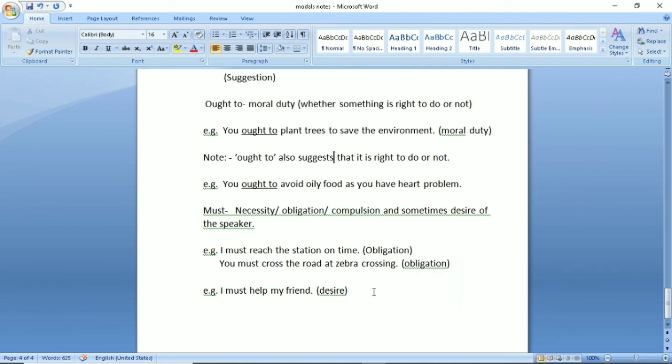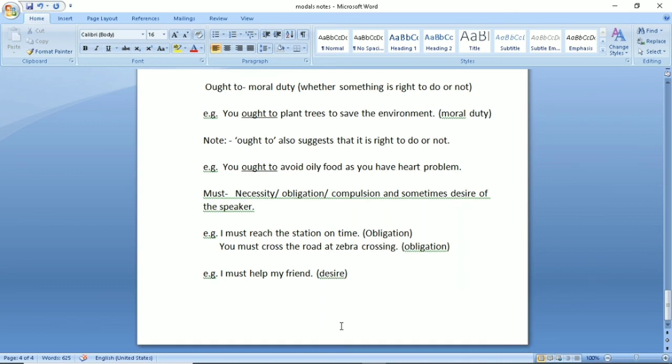For example, the teacher has given you an exercise to do within a stipulated time period. ठीक है, और आपको वो एक्सरसाइज करनी है, नहीं तो फिर आपको या तो कुछ पनिशमेंट मिलेगा या फिर आपके मार्क्स कम लगेंगे. तो आपने क्या बोला, I must finish my exercise first because there is compulsion on you. आपको करना ही करना है वो काम. Okay, one more thing I told you in the use of must, desire of the speaker, right? I must help my friend. Your friend is in difficulty, he or she is in need of you, so you made up your mind that I must help my friend.